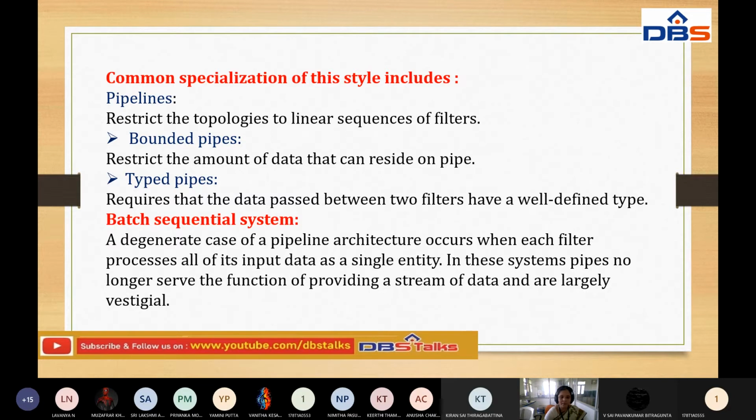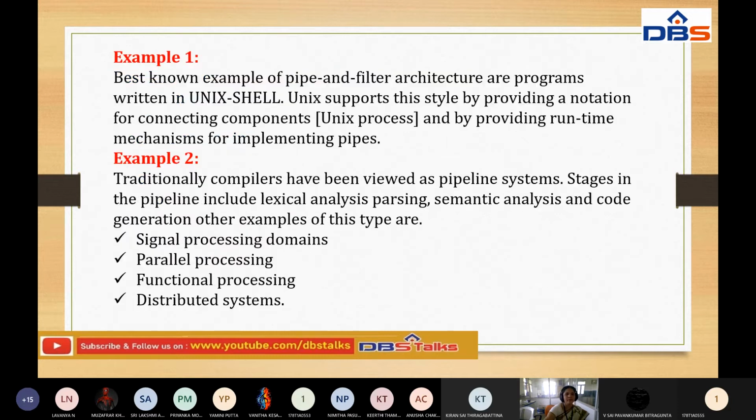Sometimes, in some situations, these pipes are no longer there. In this situation, we are getting some drawbacks in this particular batch sequential system. So, for example, let us consider an example here. The best known example of pipes and filter architectures are programs written in Unix shell. Unix supports the style by providing notation for connecting components. That is the architecture of Unix shell.